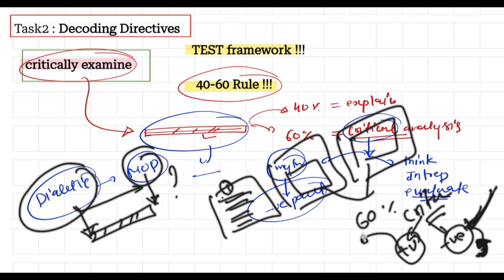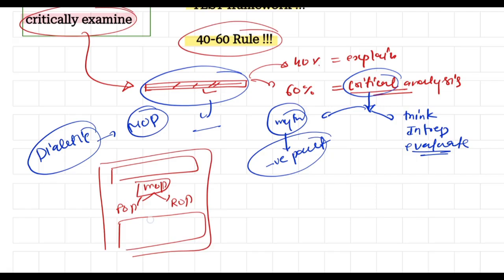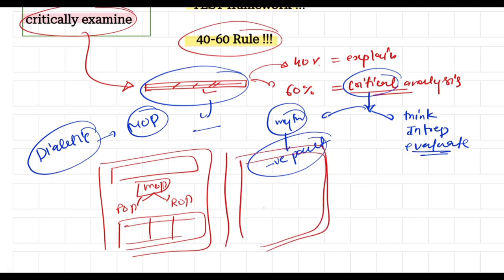But when we talk about the positive aspect, like how this concept is very much helpful in understanding society better, give 2 or 3 points. In a general way, you can say this is your introduction and you have explained the mode of production here, okay, that is your FOP and that is your ROP, and here you are explaining the things in a tabular manner, and you have also explained here, okay. You have the diagram till here, okay, that is the thing.